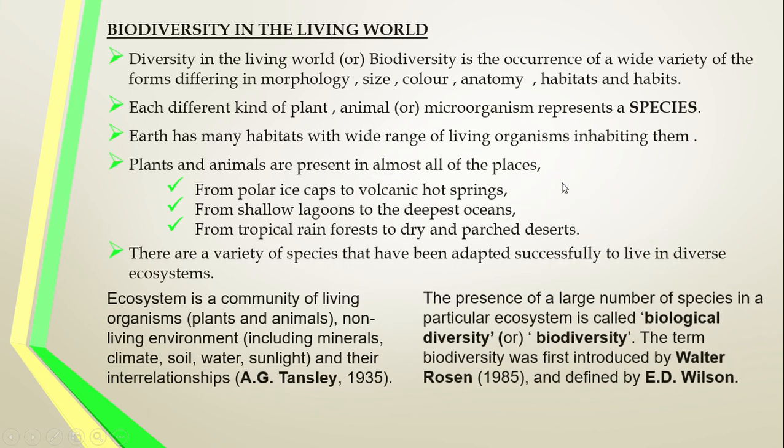At the same time, the presence of a large number of species in a particular ecosystem is called the biological diversity or biodiversity. An ecosystem does not contain only a single species. In each and every ecosystem, a different variety of living organisms are there. So that is called biodiversity. The presence of a large number of species, both plant species as well as animal species, in a particular ecosystem is called biological diversity or biodiversity.